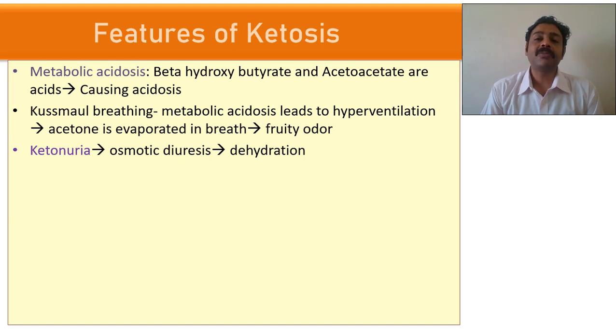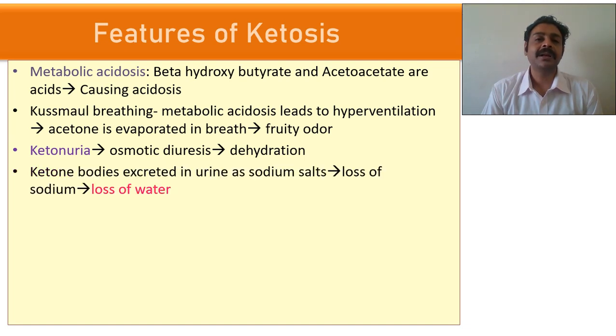In ketonuria, a lot of ketone bodies will be excreted in the urine and that will cause osmotic diuresis. So the patient will go into severe dehydration. These ketone bodies are excreted as sodium salt, so along with the sodium, water will also be lost due to the solvent drag mechanism. The patient will go into dehydration.